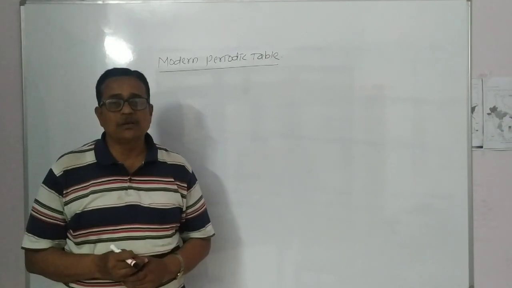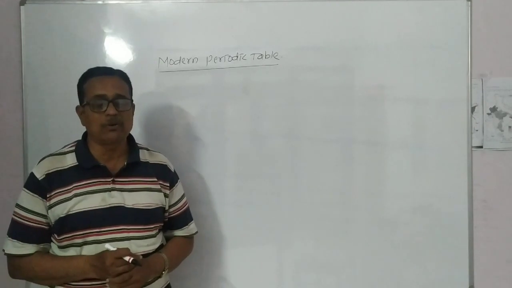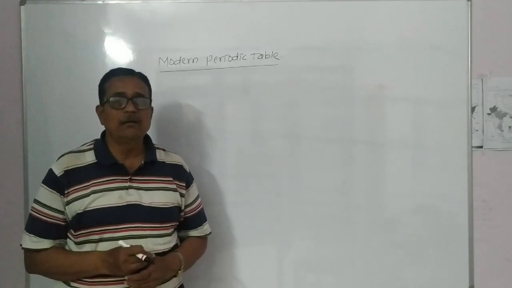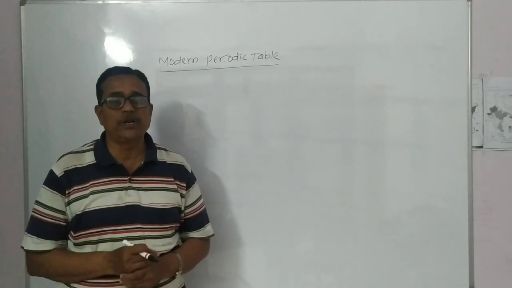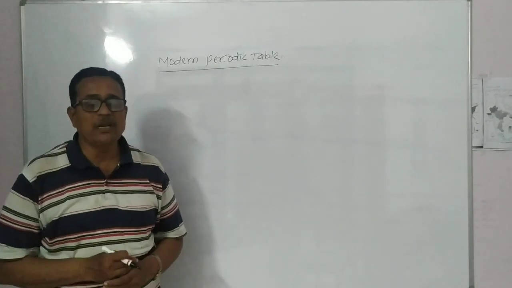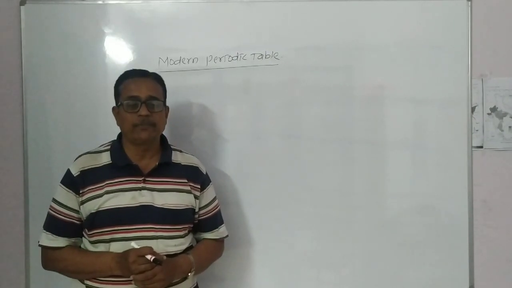Then the next classification of elements was given by Newlands, that is Newlands' law of octaves, and then the classification of elements given by Mendeleev in the form of Mendeleev's periodic table. All these three classifications are based on the atomic mass number of elements.